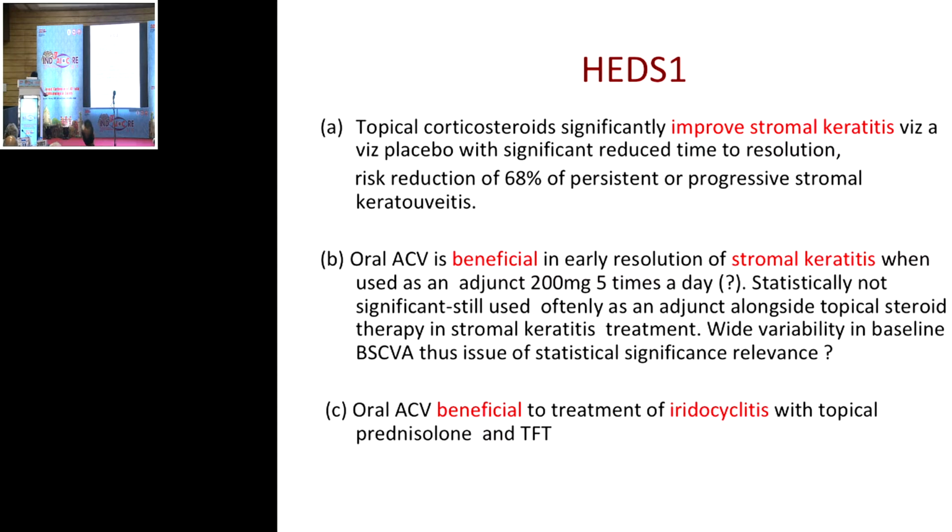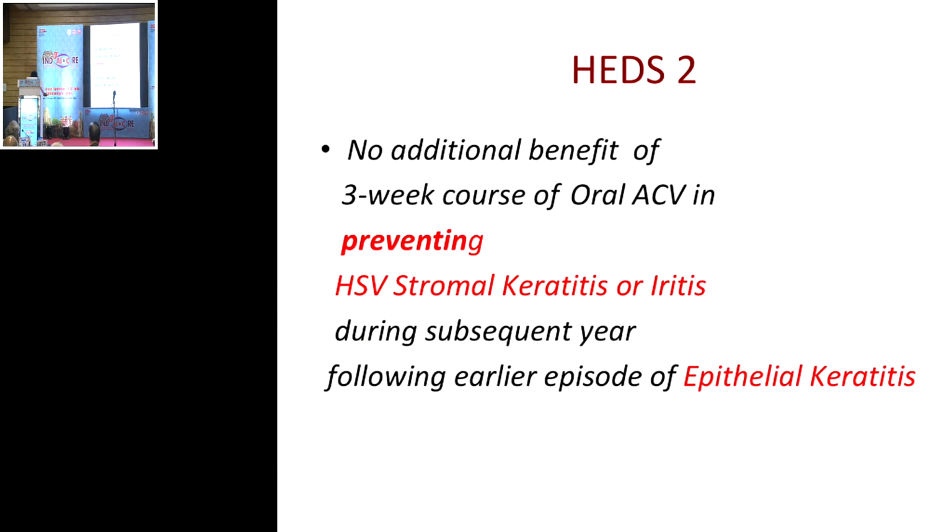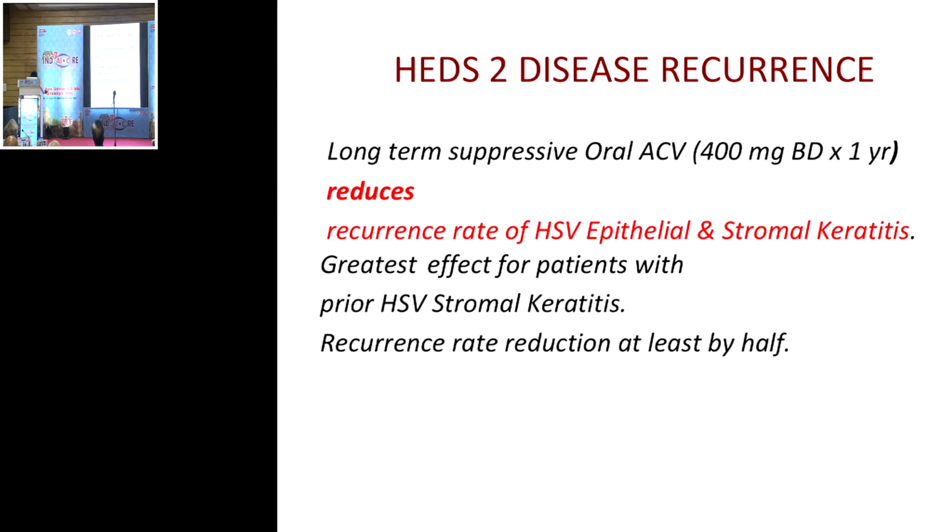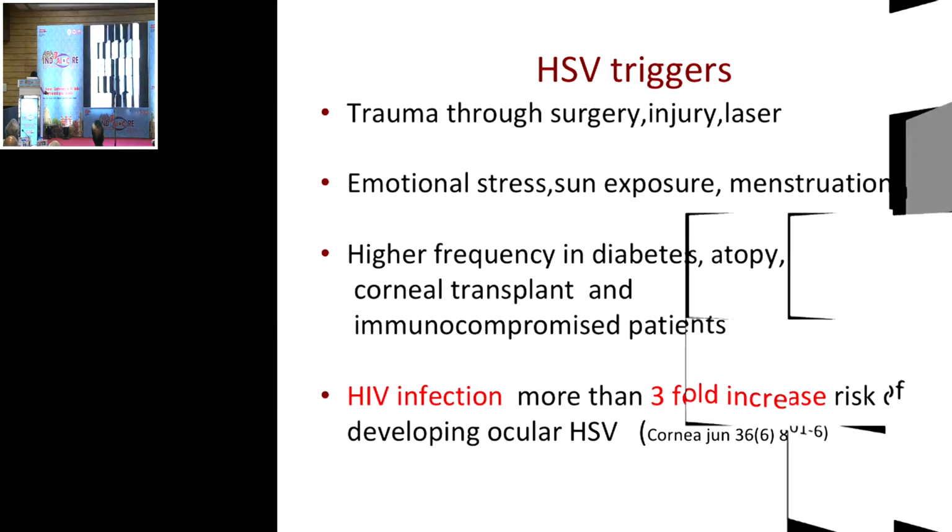And of course, HEDS 1, the third part, said that oral acyclovir is definitely beneficial in cases of iridocyclitis. Of course in the US acyclovir is not available, they use only TFT, and the hallmark of herpetic iridocyclitis is that it is associated with very high intraocular pressure, also in cases of stromal keratitis. HEDS 2 said that there was no additional benefit of a 3-week course of oral acyclovir in preventing stromal keratitis. If I have had an epithelial keratitis, it doesn't prevent, but it is a good therapeutic modality. It was also said that oral acyclovir reduces the recurrence rate of HSV epithelial and stromal keratitis.